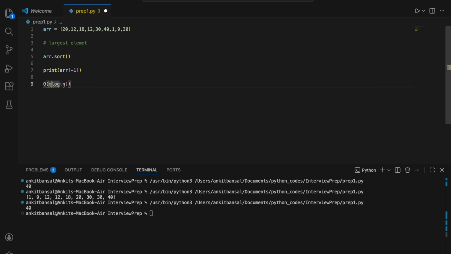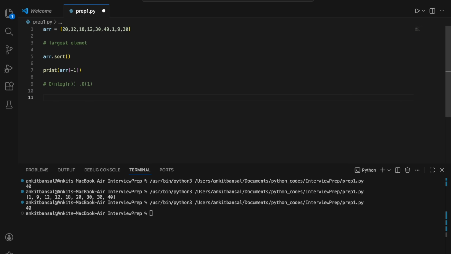O(n log n), okay. So what else can we do? It is O(n log n) to sort it, and getting this element will be O(1), because this is fixed. No matter what the size of your array is, getting the last element will be O(1). So overall time complexity will be O(n log n).